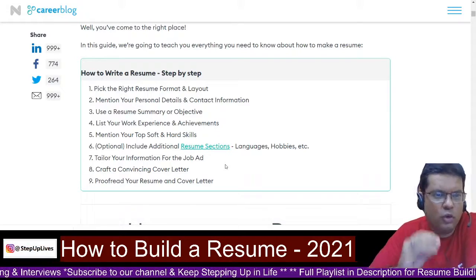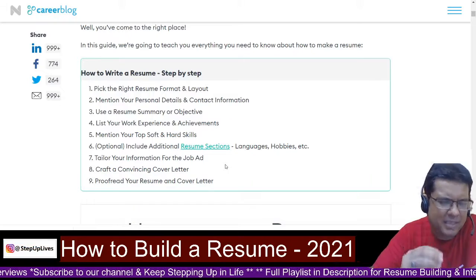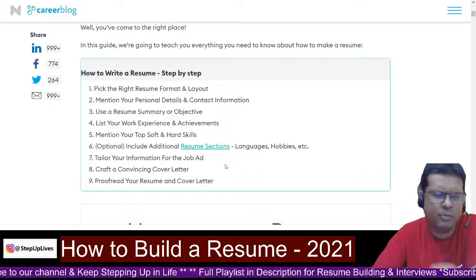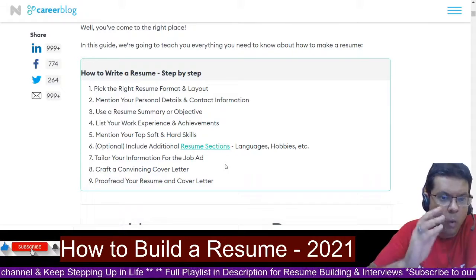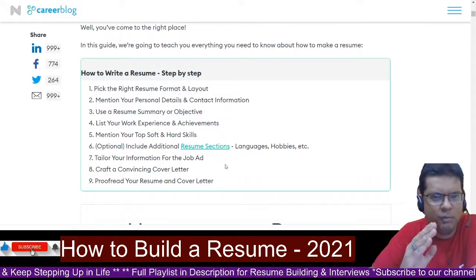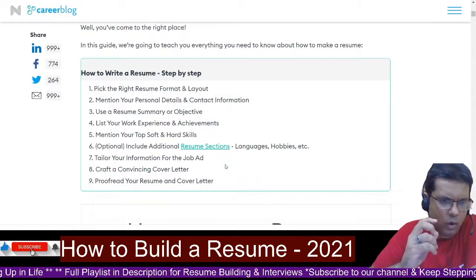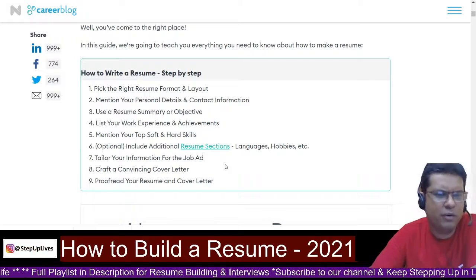You have to go on to Novo Resume. That's the best place to get free resume formats and layouts. We'll give the link in the description. We'll also tell you how to do it. What are the things that you should mention in personal information and contact information? Resume summary, objective, what should be written, we'll give you all information on that.